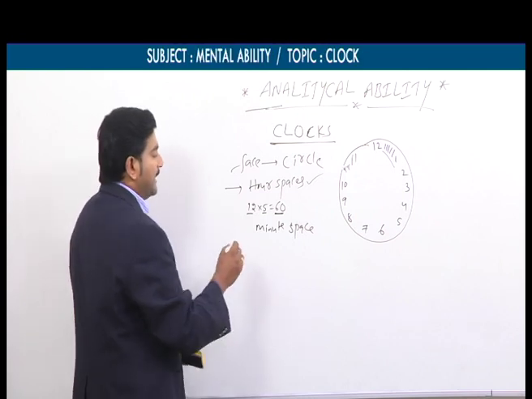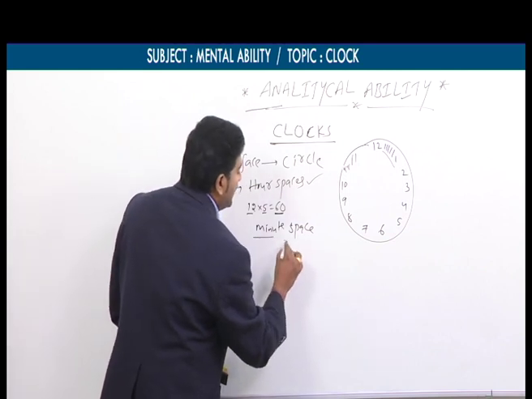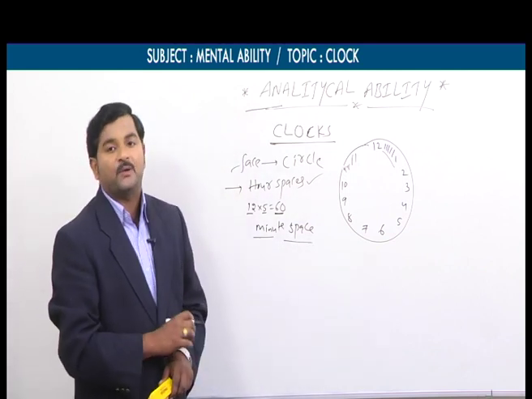What does it mean? A clock is having 60 minute spaces.